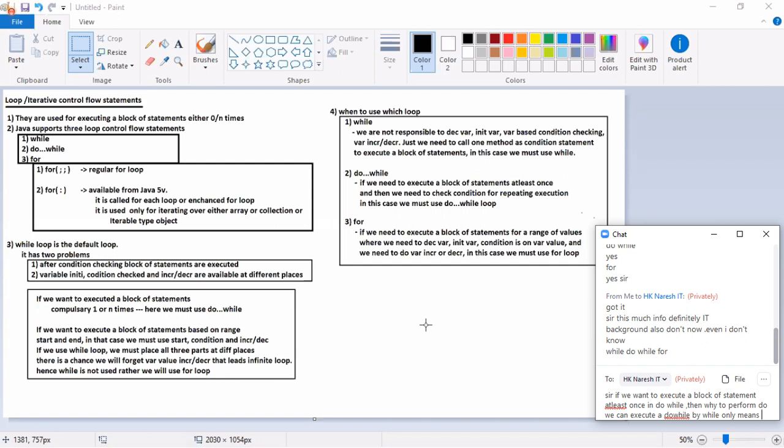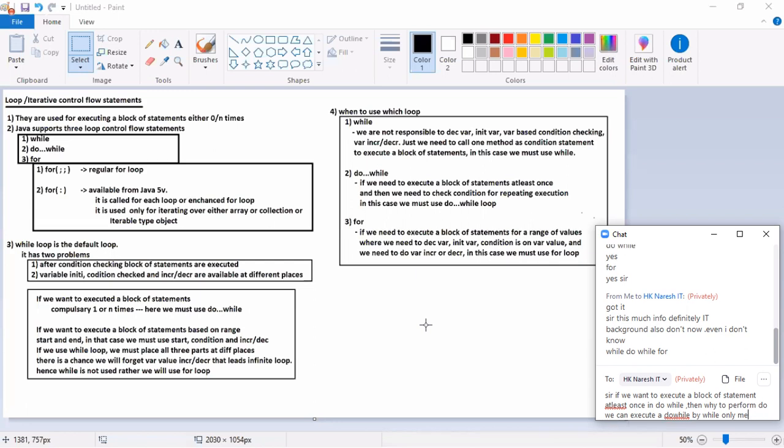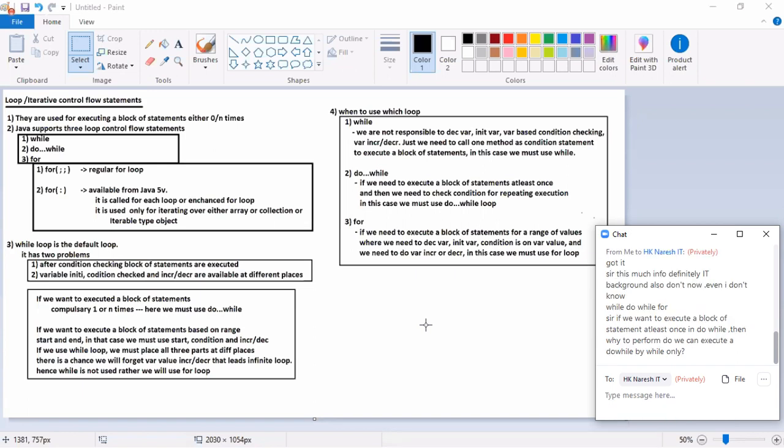So next, sir, I know the condition. I only know the start point. I only know the end point. I only know the increment, decrement. In that case, I will use a while loop. Any problem? No problem. But you have to remember that the incrementing variable and decrementing variable, you have to take care of at a different place. Everybody got clarity?